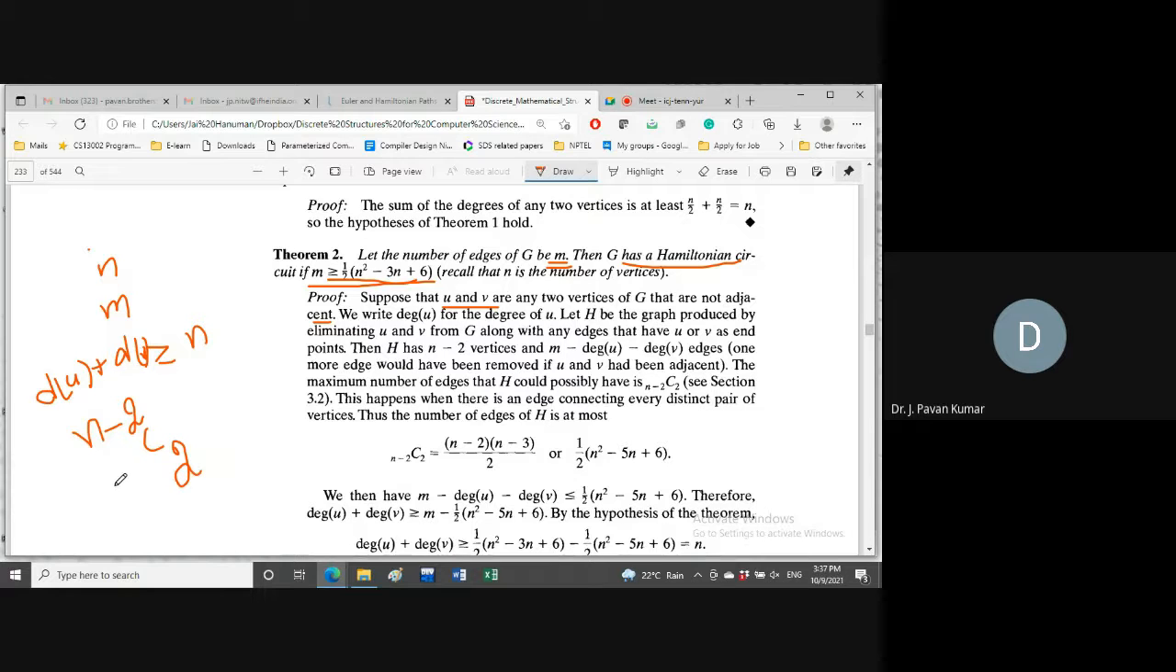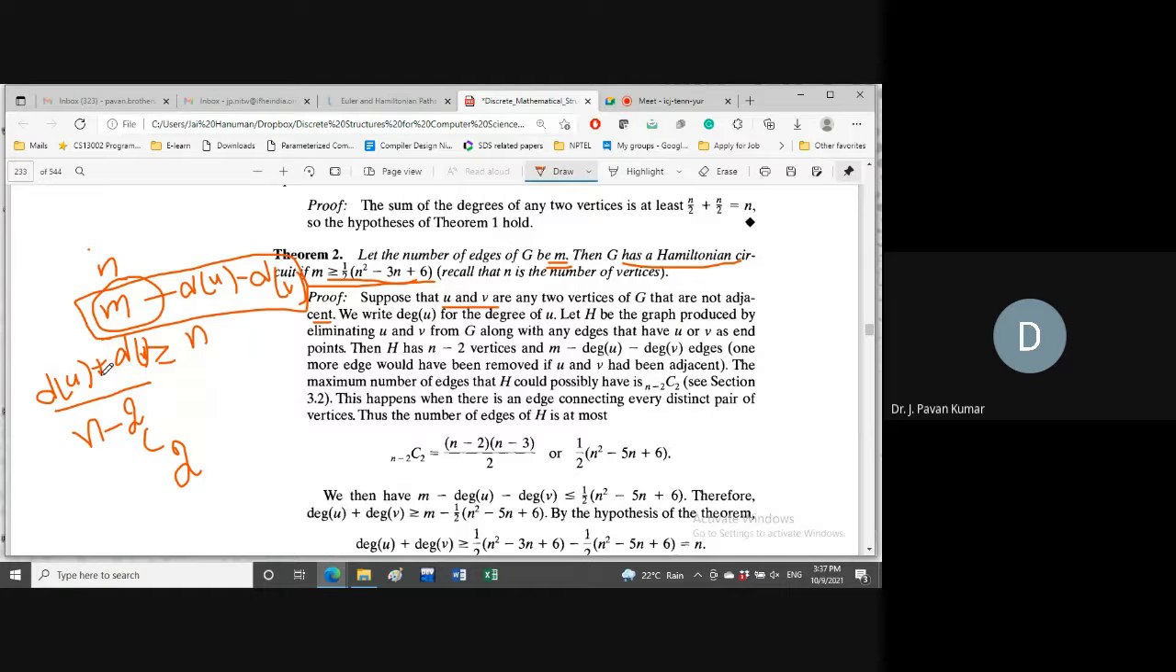Now we know that m is the total number of edges that we have. From this, how many edges have we removed with the removal of u and v? The degree of u and the degree of v. These many edges we have removed with u and v. Is it clear? So these are the edges which will remain in the graph after removing u and v.